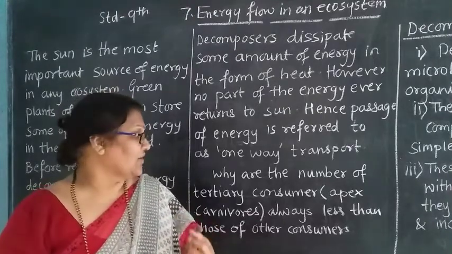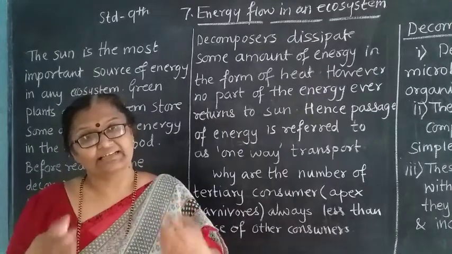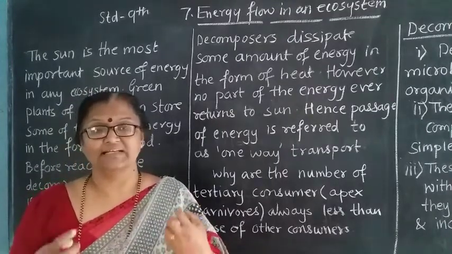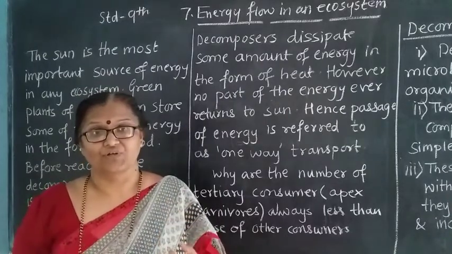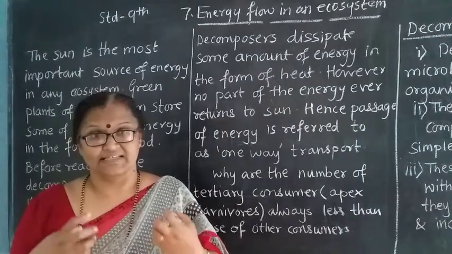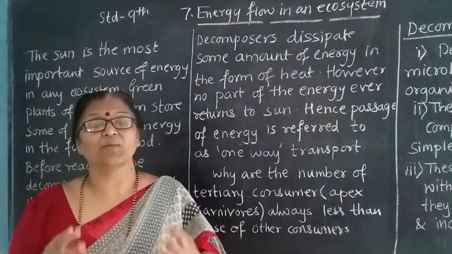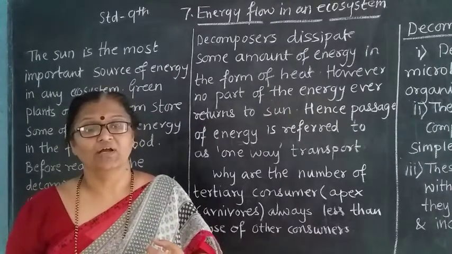But the number of apex carnivores is less because only a small number of them can be supported, as they need a larger amount of food and consume it in larger amounts.